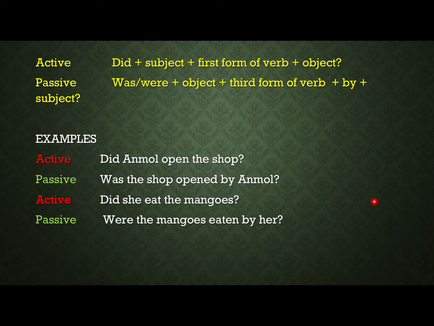Then again, the most important verb for me is be. So what is the first form of be? Is, are, am. What is the second form? Was, were. And what is the third form? Been. See, go, went, gone; come, came, come; play, played, played; die, died, died.